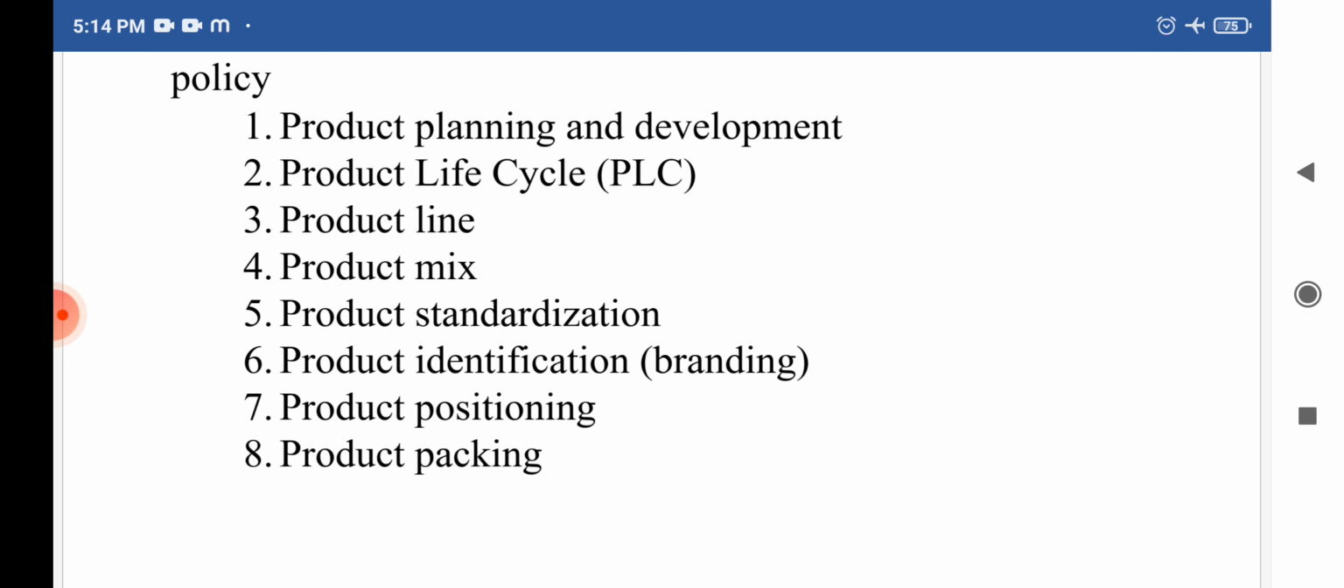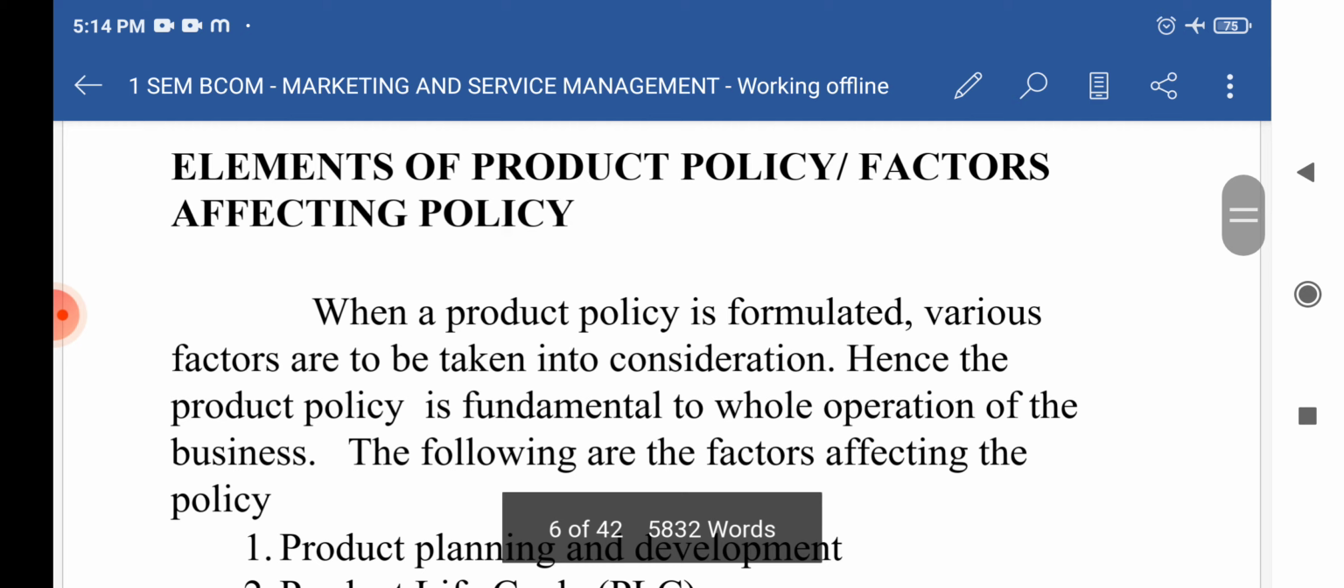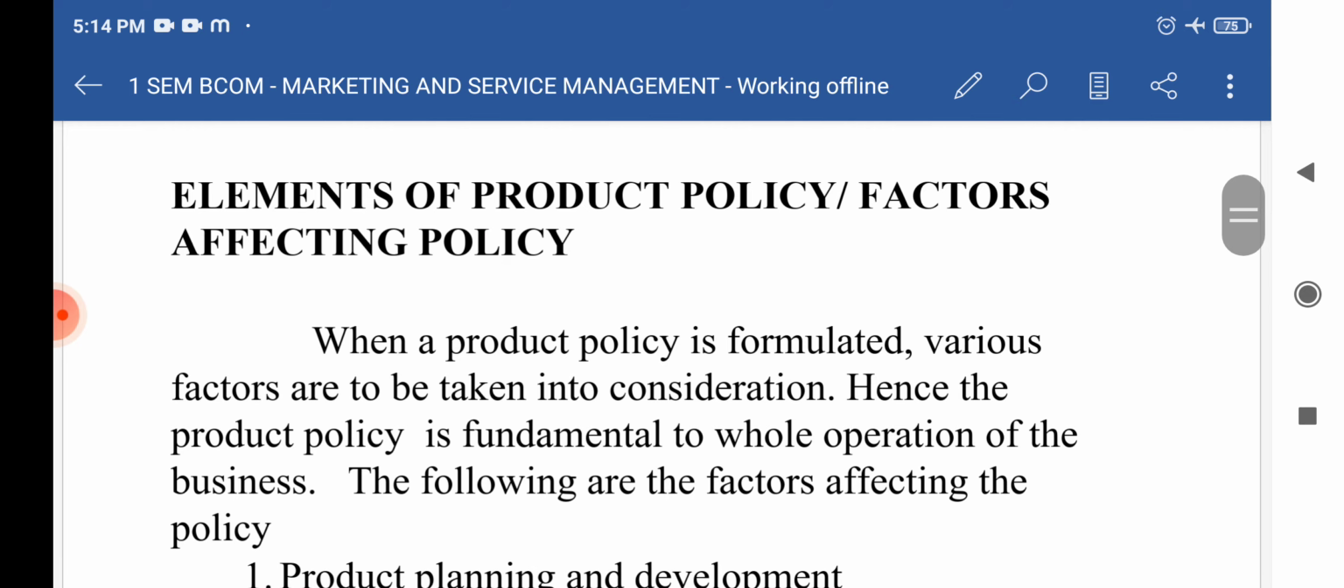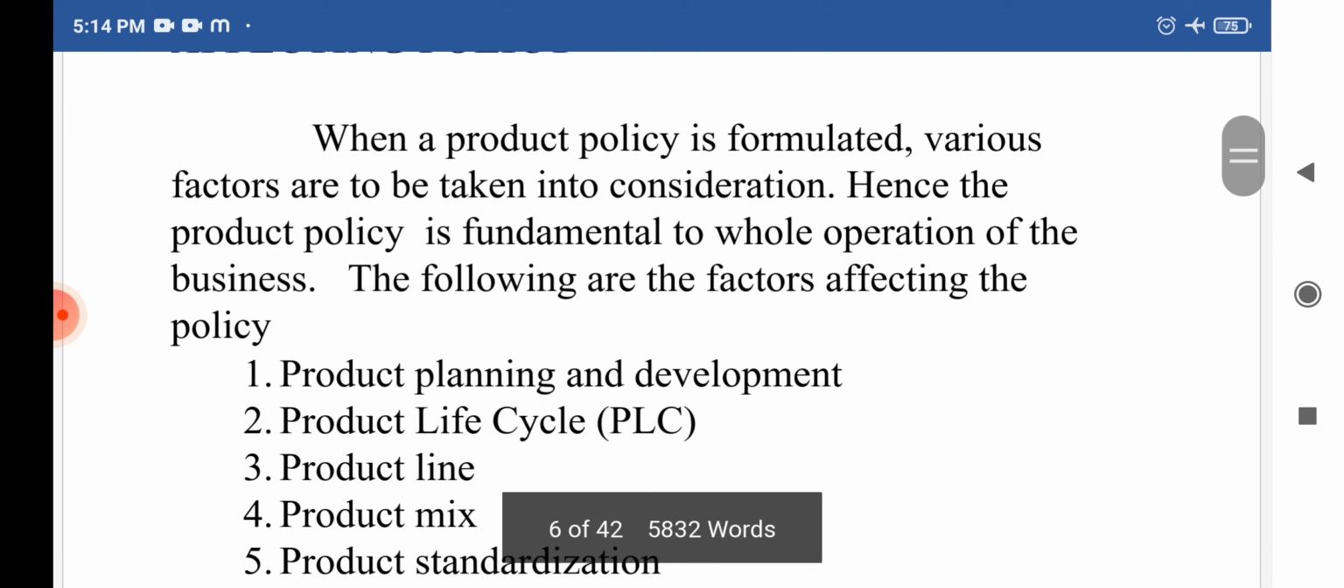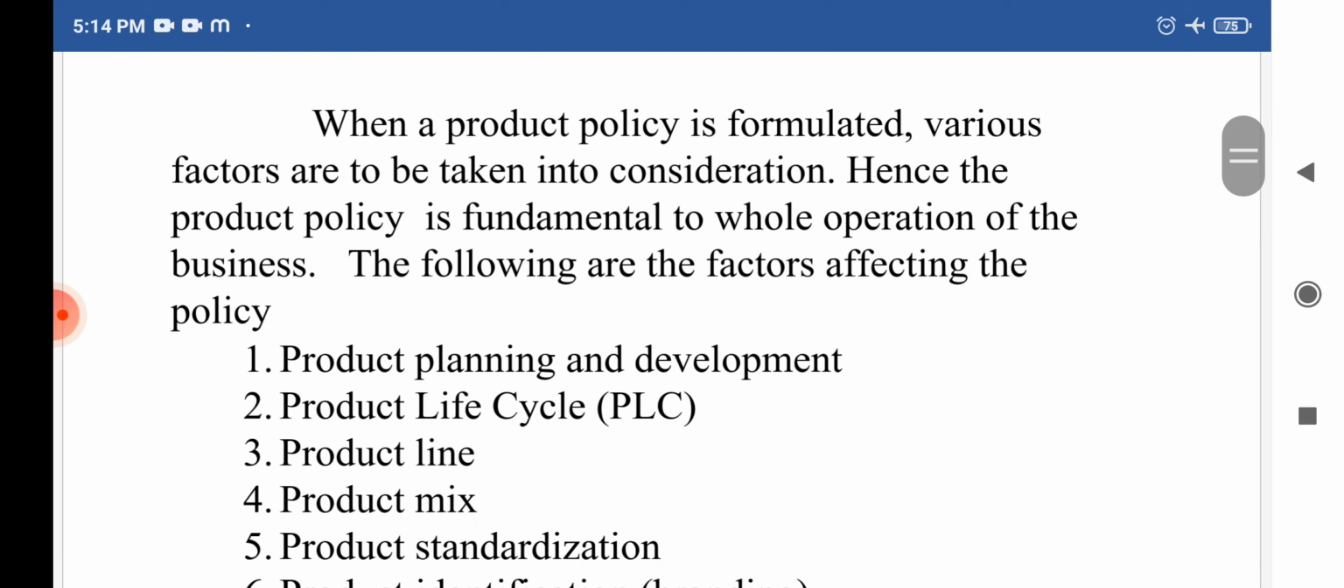Okay, I hope you understood what is product policy and what the elements are in the product policy. In the next class we are going to talk about pricing.